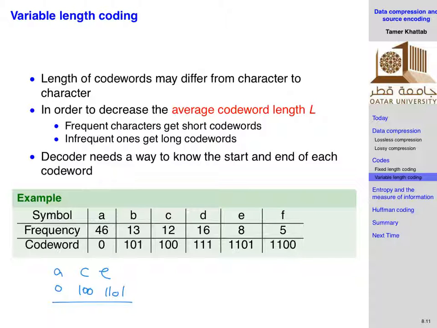You don't need to wait for the full length of code words in order to figure out what this was, okay? So as you move here, if I encounter a 0, I know immediately it's an A, right? Then I encounter a 1, I have to wait, right? I encounter a 0, I still have to wait, right? I encounter a 0, that's it, I'm done within 3 bits, right? So I figure out this is C. I cannot wait for anything else, because 1, 0, 0 will not appear anywhere else as a prefix, right? So once I get 1, 0, 0, I instantaneously decode this to C.